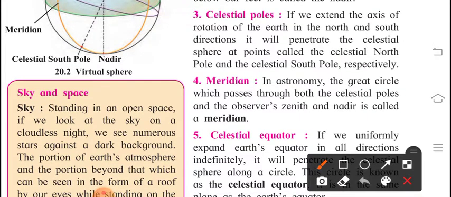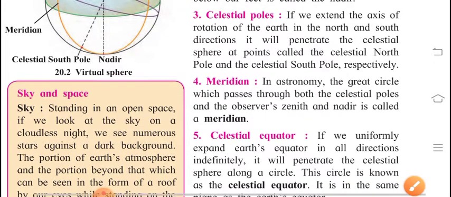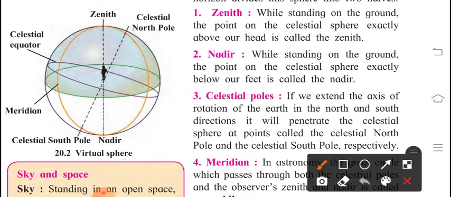Now next topic is meridian. In astronomy, the great circle which passes through both celestial poles and the observer's zenith and nadir is called the meridian. Like a circle which passes through the zenith and nadir, that is called the meridian. You can observe this orange circle is the meridian.